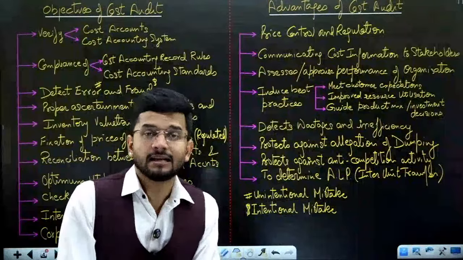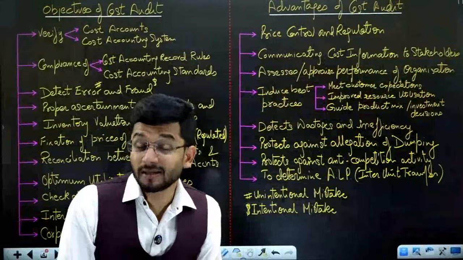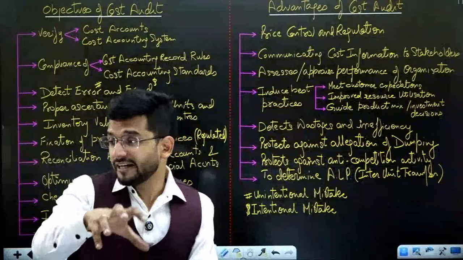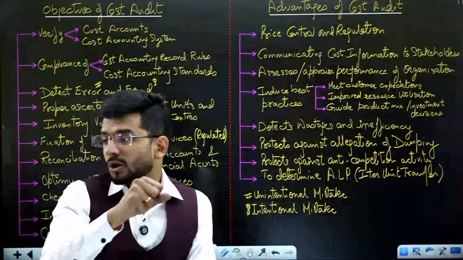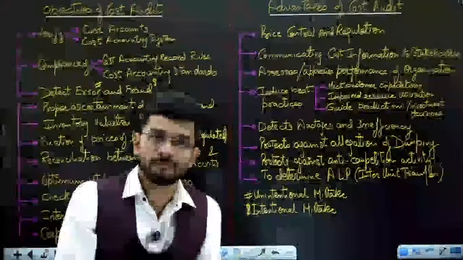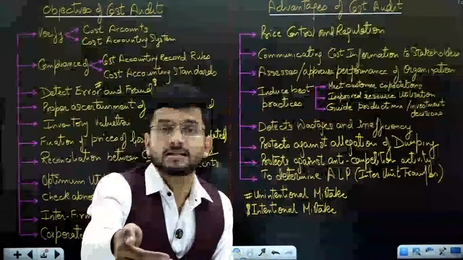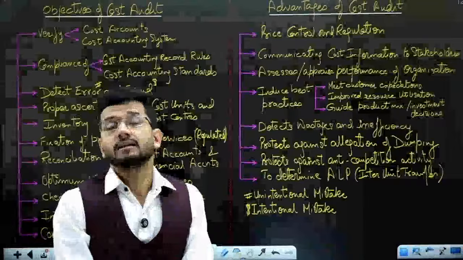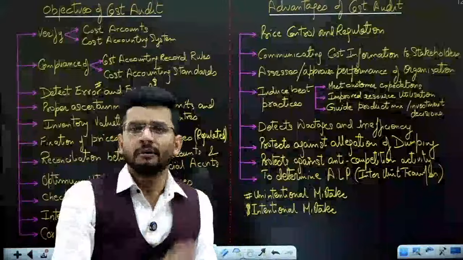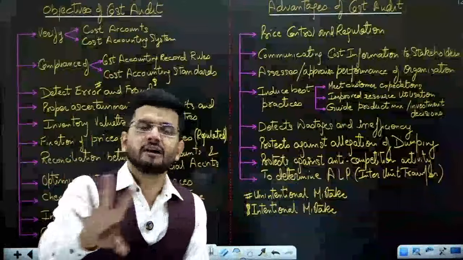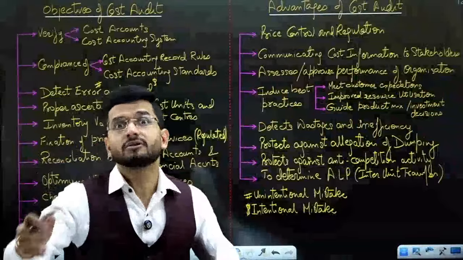Now, paracetamol price cannot be fixed by the company on its own. Government controls that price. Government of India has a limitation on that particular price, and the company has to fulfill that limitation, which means that beyond a particular price, the company cannot sell paracetamol. Any company, be it Mankind Pharma, be it Ranbaxy, any pharmacy cannot sell paracetamol beyond a particular price. It is fixed by Government of India.